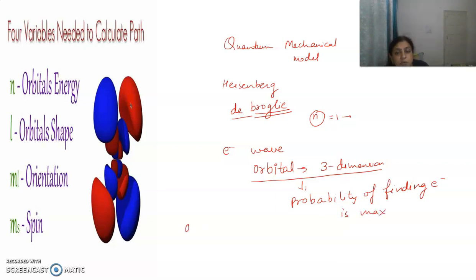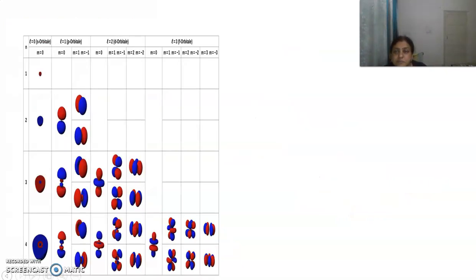In Bohr's model we discussed orbits, which are two-dimensional, like circular, but here it is three-dimensional. So you can't say it is well defined. It is the region where the probability of finding the electron is maximum. The four variables that we need are n, l, ml and ms. These four quantum numbers we will discuss one by one.